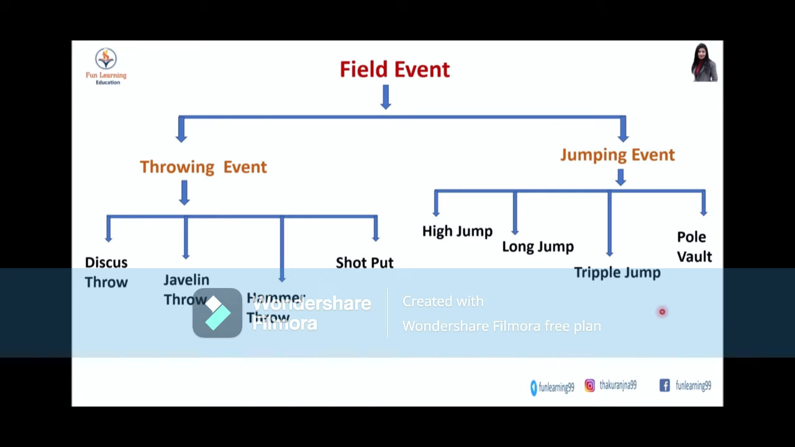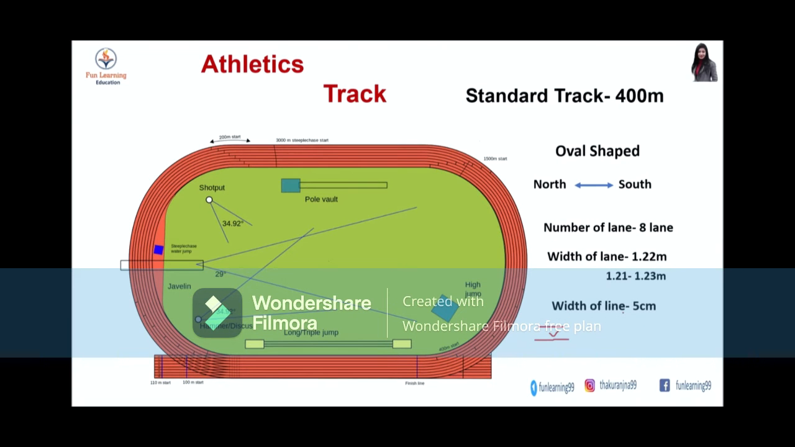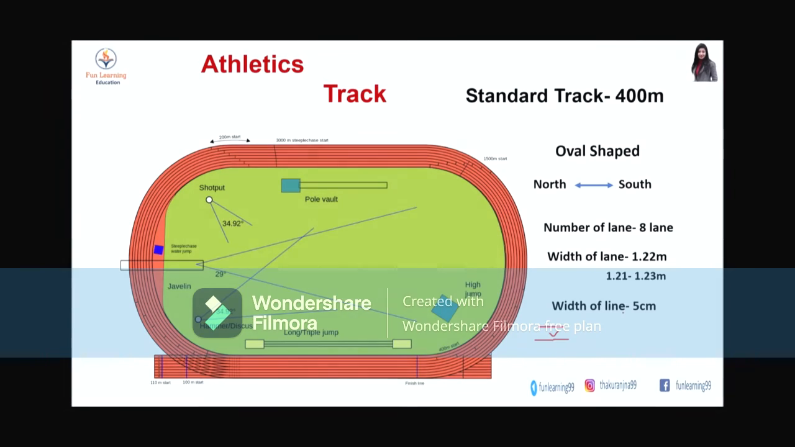Now let's talk about the field events. Field events include throwing events and jumping events. Throwing events are discus throw, javelin throw, hammer throw, and shot put. Jumping events are high jump, long jump, triple jump, and pole vault. Today we will discuss only running events, means track events, and throwing events. Now this is an athletic track, which is a standard track of 400 meter. It is oval in shape and it has 8 lanes. Width of each lane is 1.22 meters and width of the line is 5 centimeters.